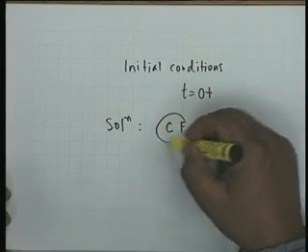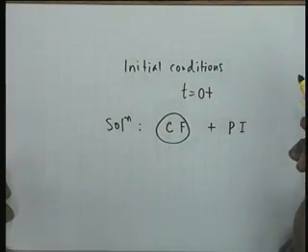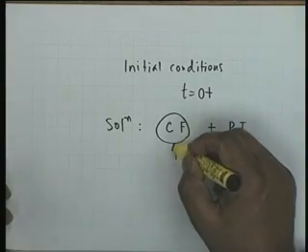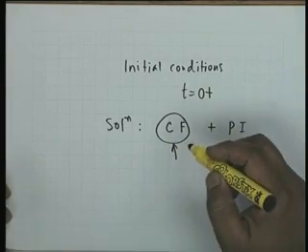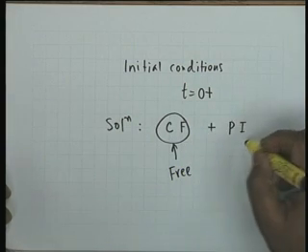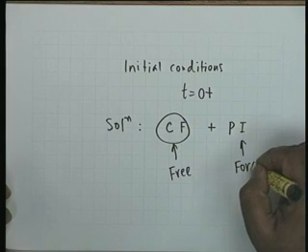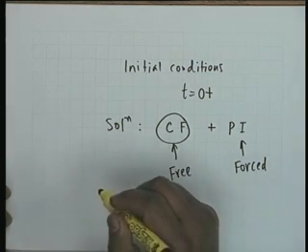The complementary function, as you know, is called the free response or natural response. You are acquainted with these terms? Free and forced? Okay. The particular integral is the forced response.